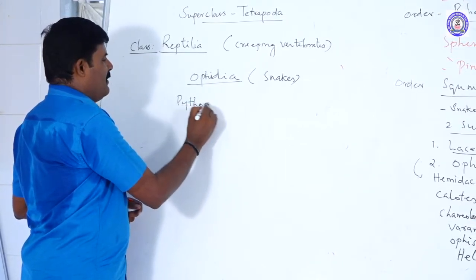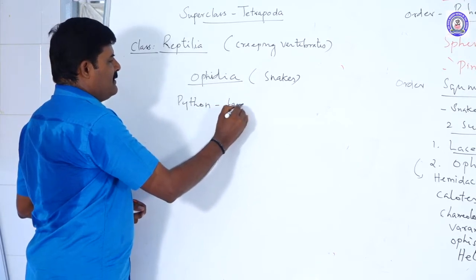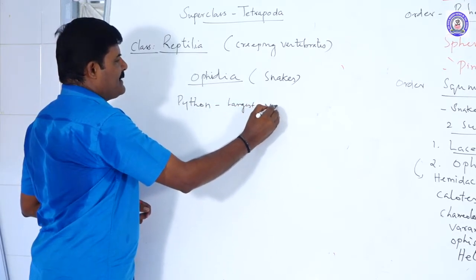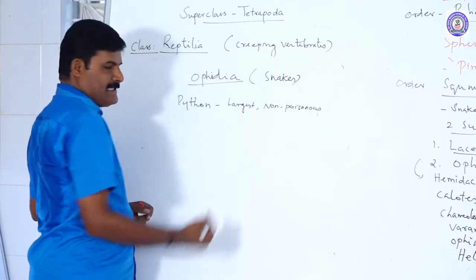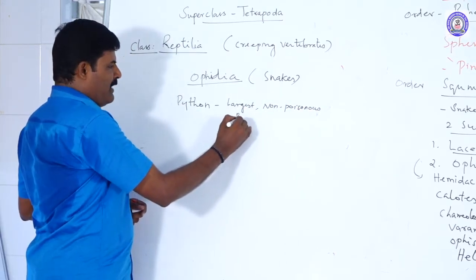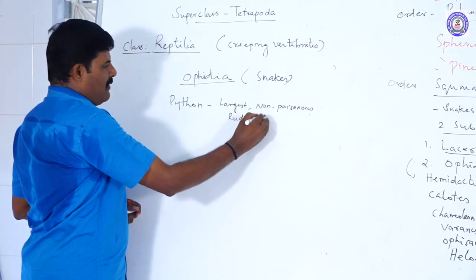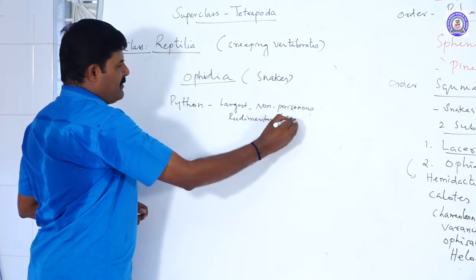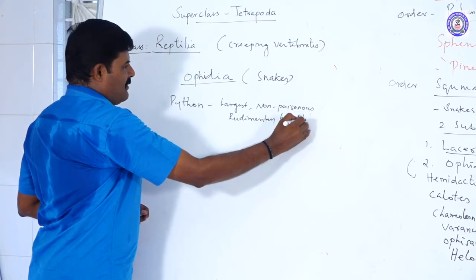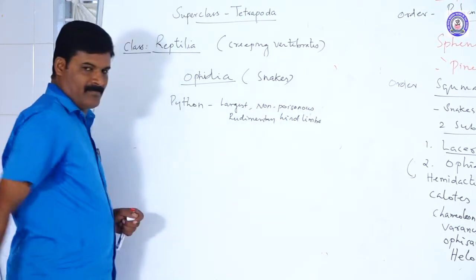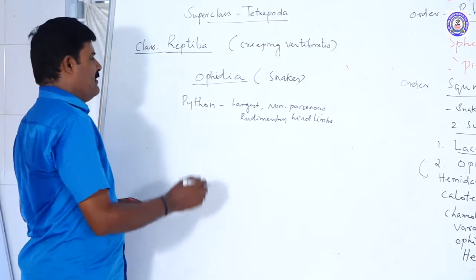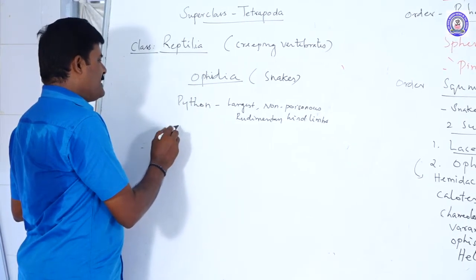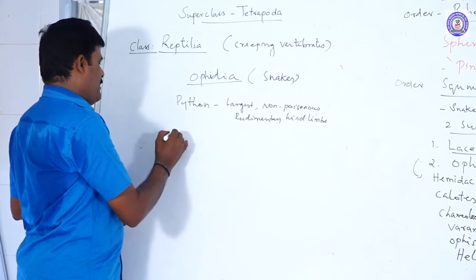Python is the largest non-poisonous snake. The rudimentary hind limbs are present. That is a python. It is the largest snake. Next, poisonous snakes.